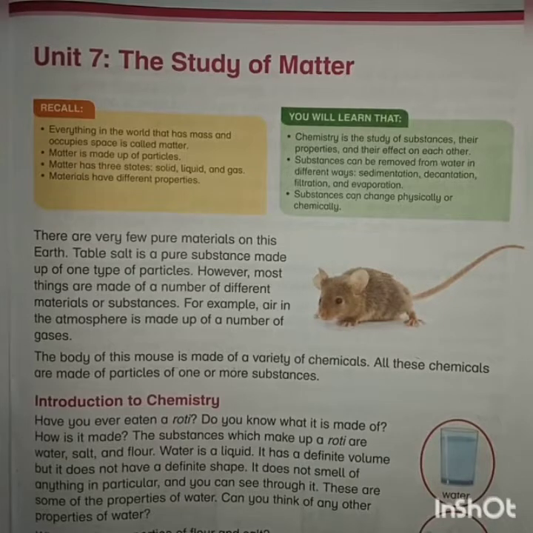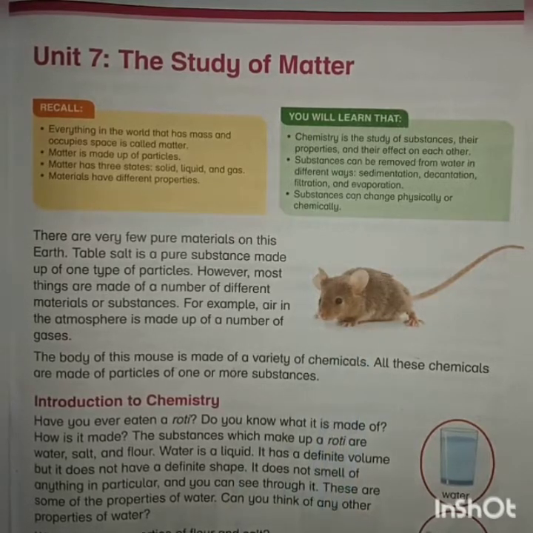We know that everything in the universe is made up of tiny particles, and there are only few things that are made of one type of particles. For example, table salt is a substance that is made of one type of particles, and air is the mixture of different gases, so it is made up of different type of particles. Similarly, the body of mouse is made up of variety of chemicals, and all these chemicals are made of particles of one or more substances.